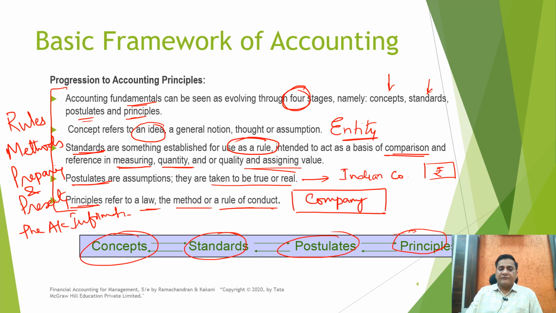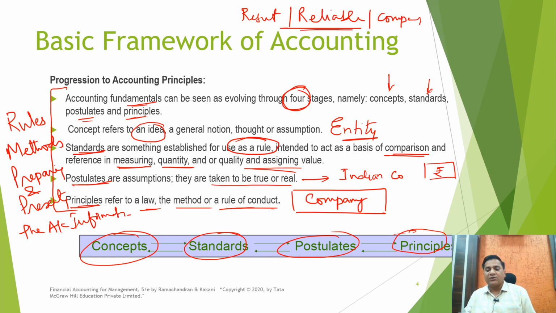What if we follow these accounting rules or principles or practices? What happens is we would be in a position to find out the result in the most appropriate manner, in which it would be reliable, in which it would be comparable with the other organization. The purpose of accounting, the meaningful information, would be served when we follow this basic framework of accounting whenever we are into the accounting process, right?